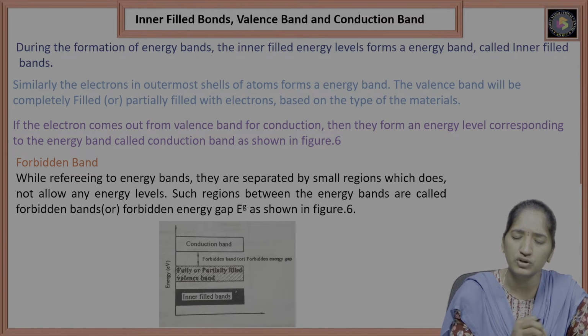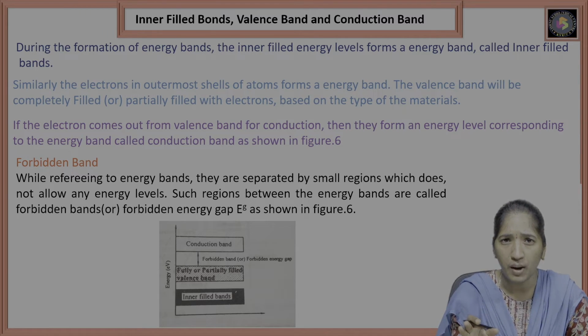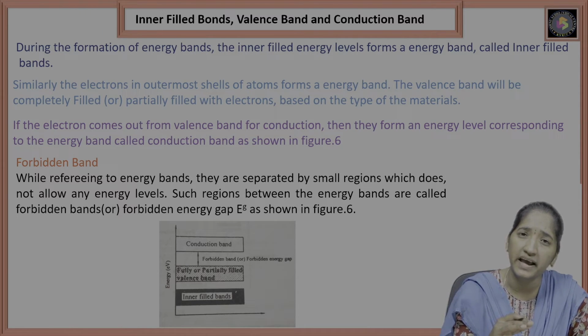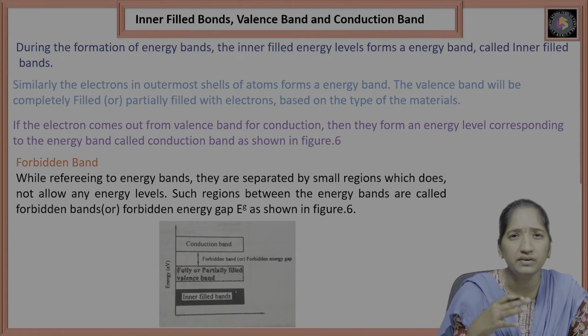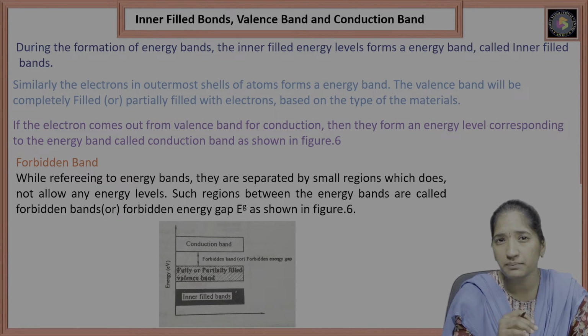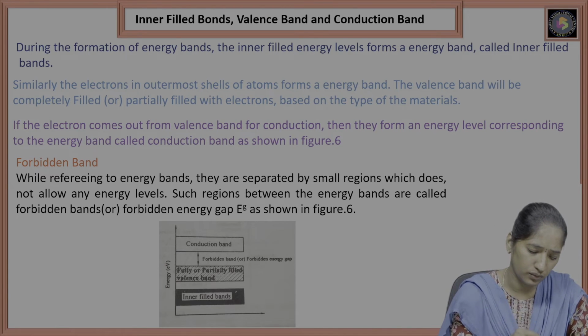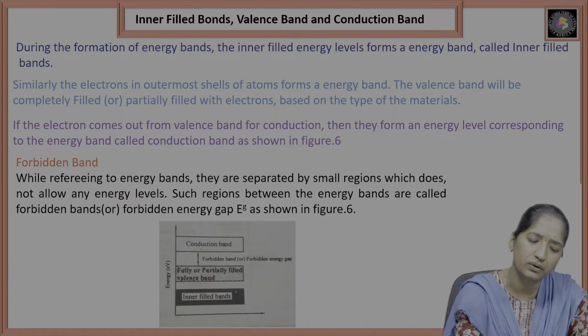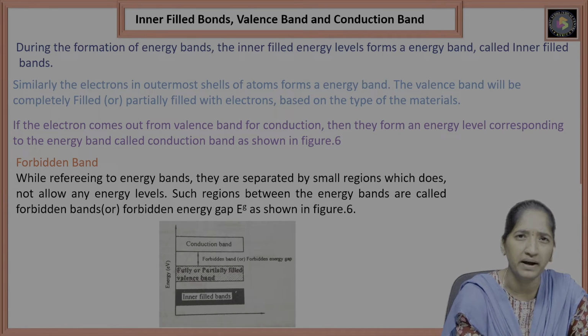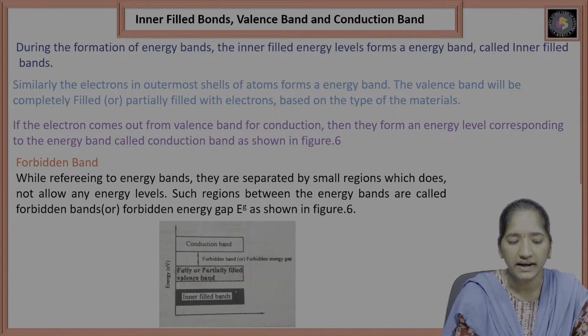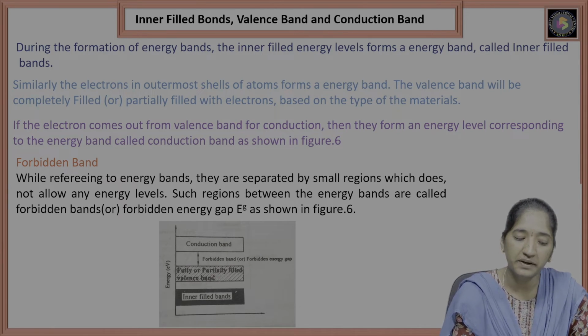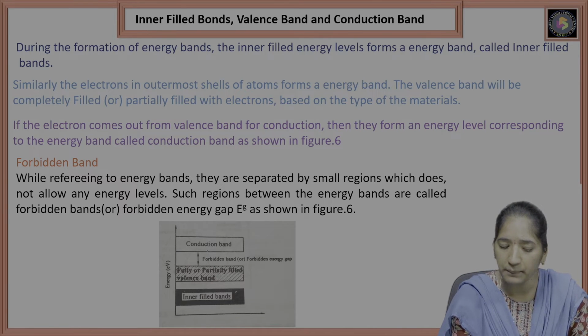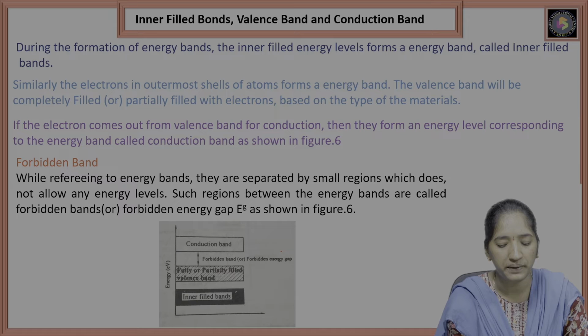Basically the inner filled band is almost filled. Then some electrons partially or completely fill the valence band, and some electrons go from the valence band to another level, forming the conduction band. So this is the inner filled band, this is the valence band, this is the conduction band. The gap between the conduction band and the valence band is the forbidden band, or forbidden energy gap.